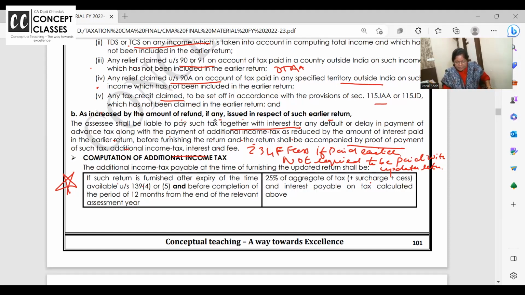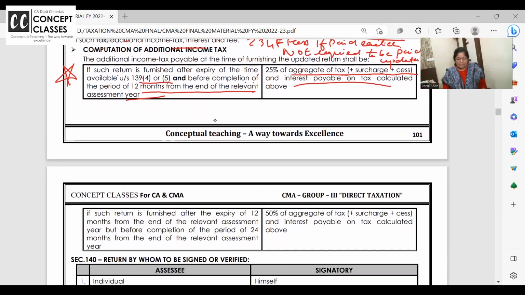If the return is furnished after the expiry of time available under 139(4) and (5), belated return, December 23 is over, and before the completion of 12 months from the end of the assessment year, then 25% of the aggregate tax plus surcharge plus cess and interest. I'll make you write in notebook because I'm feeling they'll ask a question. But understand this and tell me, is it clear or not.